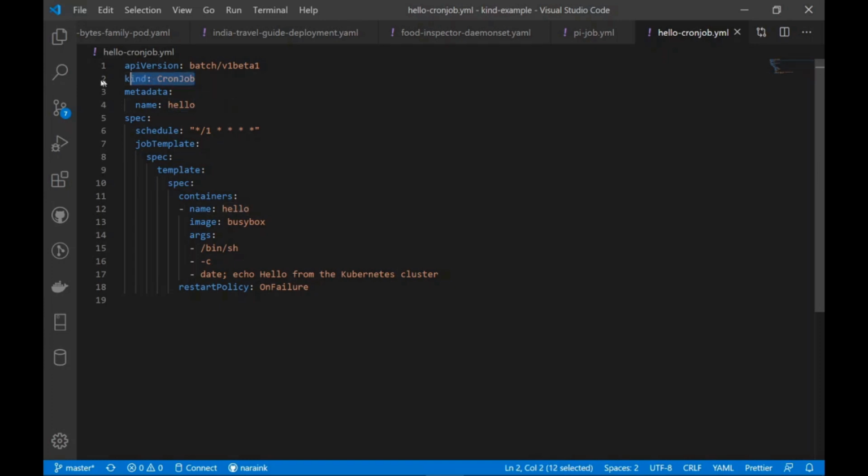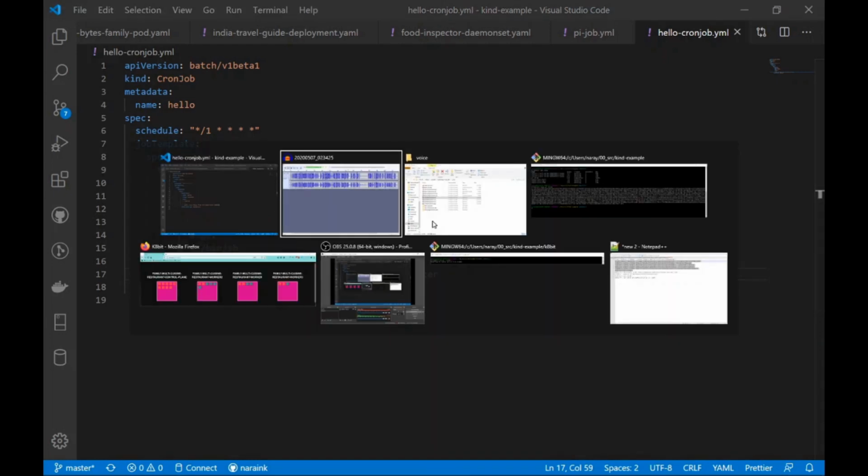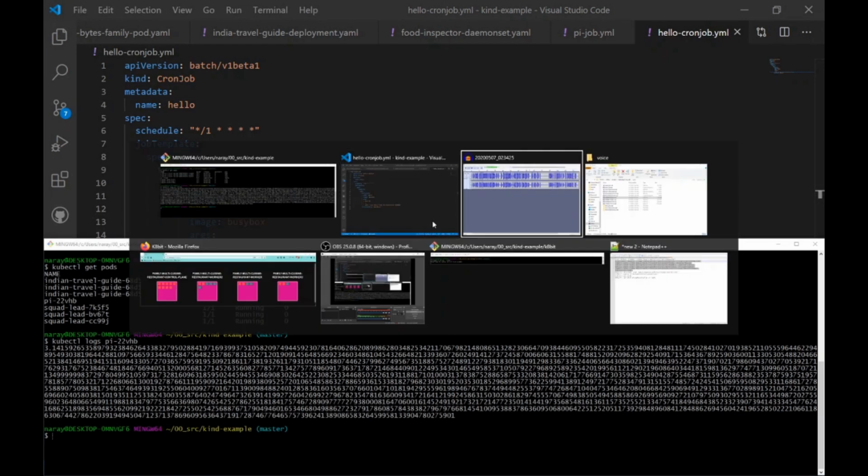Here the kind is cron job. You can specify a name. This additional parameter called schedule specifies how frequently this particular job has to run. In our example, we are going to run it every minute. All we are going to use is an image of BusyBox. We are going to print the current date and also echo hello from Kubernetes cluster every minute, right? This is again picked up from the Kubernetes official website, so nothing fancy here. Let's try creating this one.